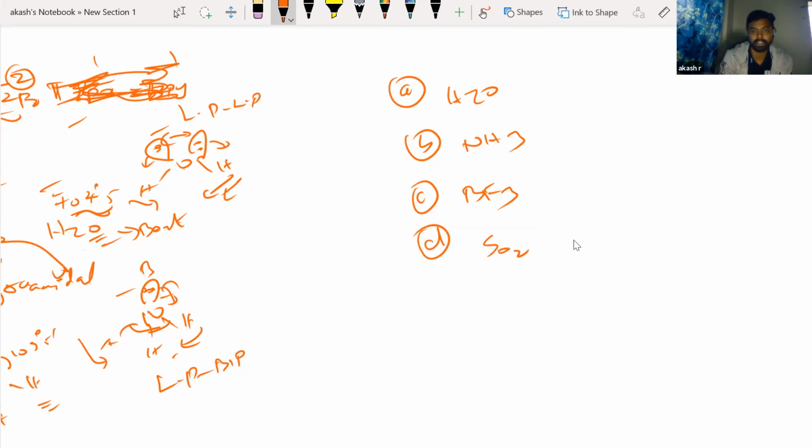Okay. Now I'm giving all this. I want to know which of the following is a non-polar compound. Right, out of these four options, which is non-polar?